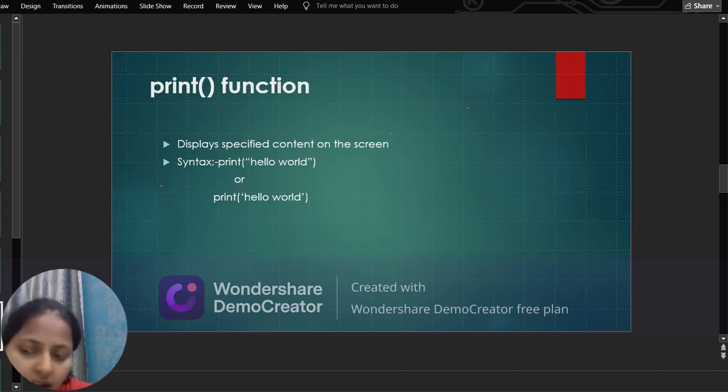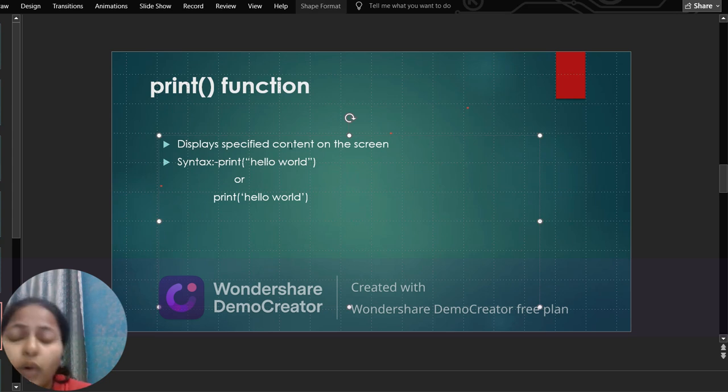One example I will give you all. Here it is written: displays a specified content on the screen. Whatever you specify inside that parenthesis and quotes, it will be displayed on the screen.